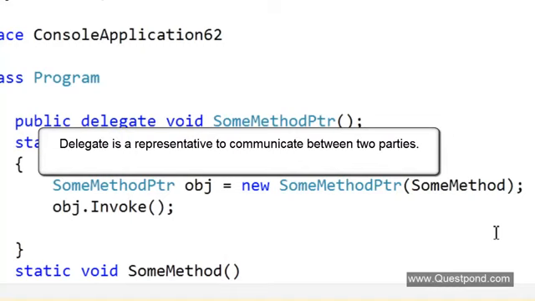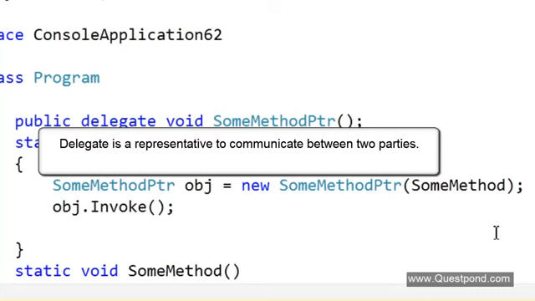You must have heard this sentence now and then: the US delegate went to this country and did this, the Indian delegate visited this region and did this. So if you look at the English meaning, the word delegate is used whenever you are talking about a representative. The main goal of this representative is to communicate between two parties. When I say an Indian representative has been sent to Nepal, that means this representative is going to communicate between Nepal and India.